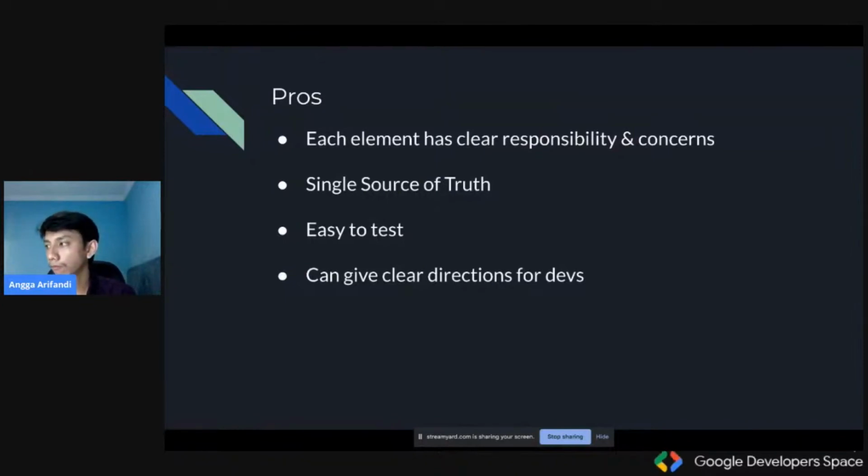And for example, if we want to separate the concern of one developer only for handling logic and another developer only for handling UI, I think that would be really easy. And I think a single source of truth is really one powerful concept in Redux. So I really loved it. And then after that, it would be really easy to test and can give clear directions for that as well.